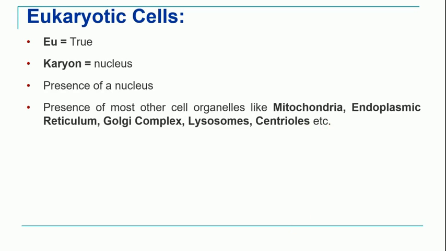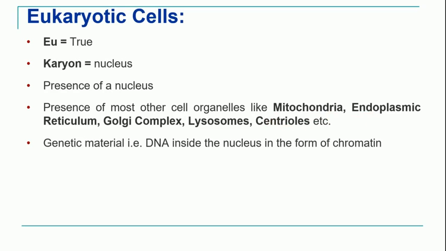So if anybody asks what is the basic difference between prokaryotic and eukaryotic cell, you should tell that prokaryotic cell do not have nucleus and eukaryotic cell have the nucleus. Second characteristic, prokaryotic cell do not have membrane bound organelles, but eukaryotic cell have the presence of all membrane bound organelles like mitochondria, ER, and so on.